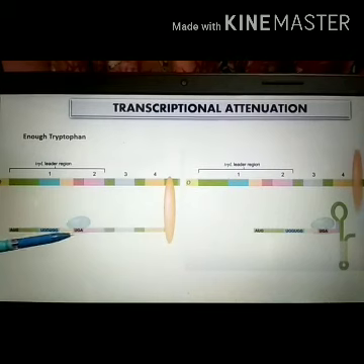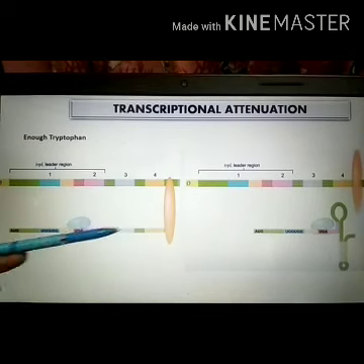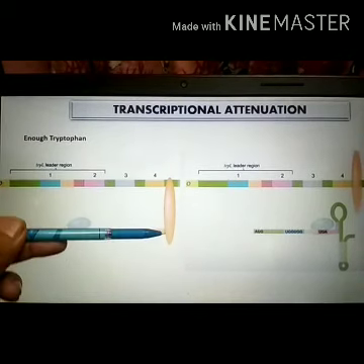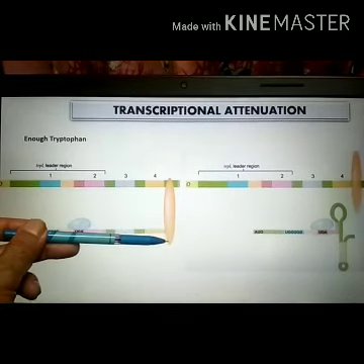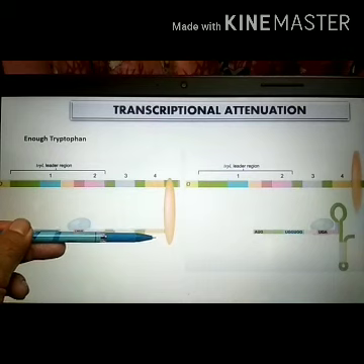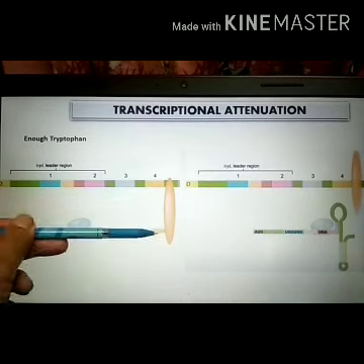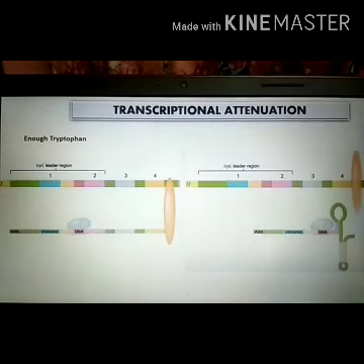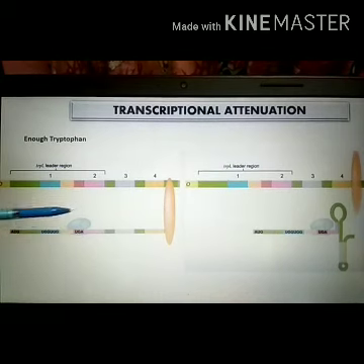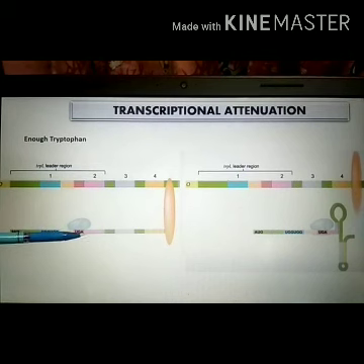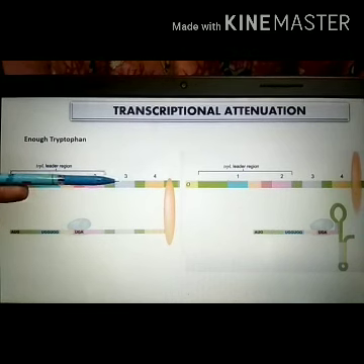When it reaches the termination codon, the RNA polymerase has already synthesized the transcript from the fourth sequence of the leader region. So here the ribosome stops because it is a termination codon, the process has to be stopped, and side by side